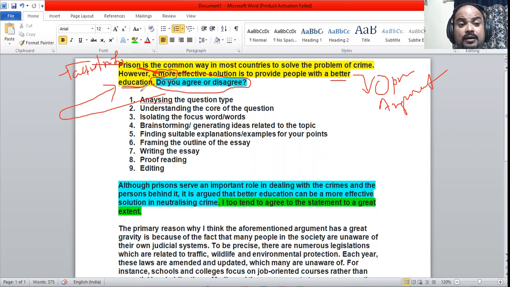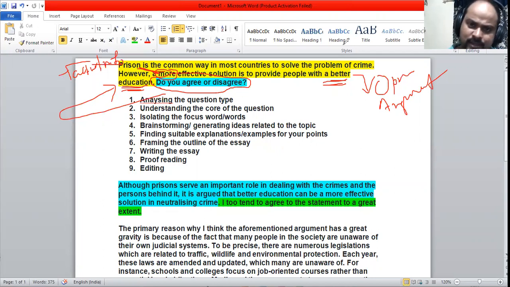Now, at the same time, when you analyze whether better education is needed or not, we need to compare it with prison. So in your essay, definitely at some point you need to make a comparison with the better education and with prison. Not in every paragraph, at some point we need a comparison, and it should be there in the introduction and conclusion too.